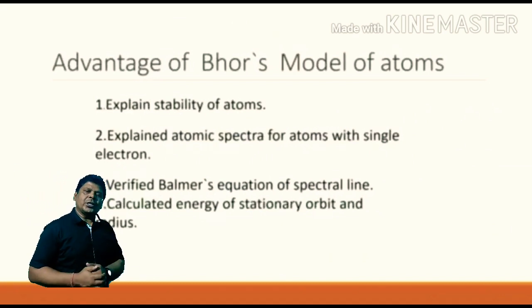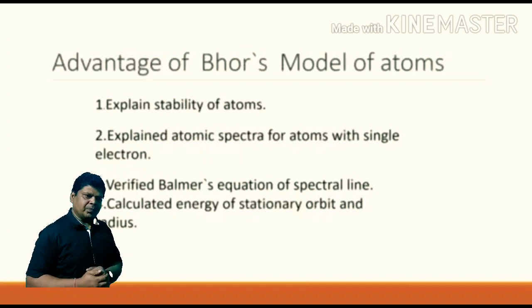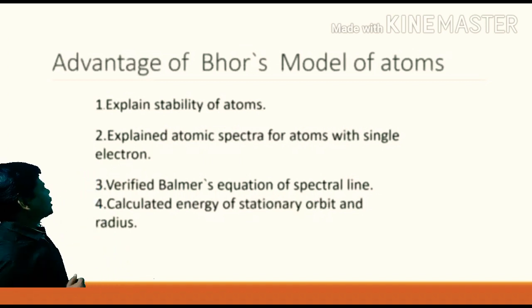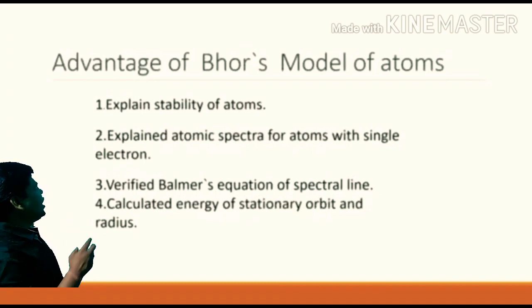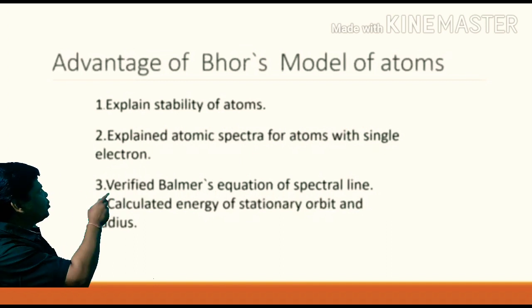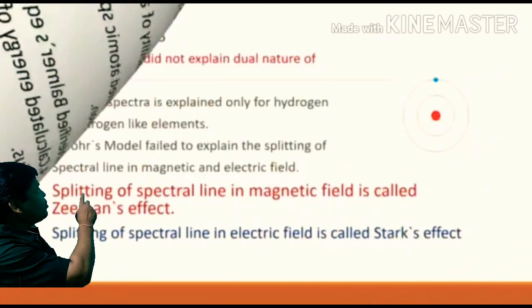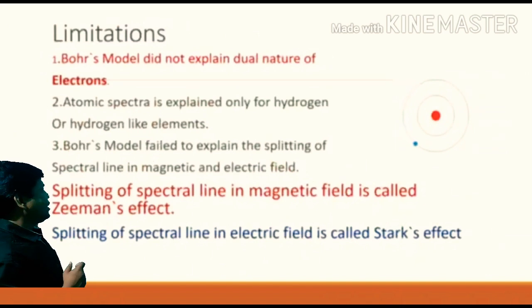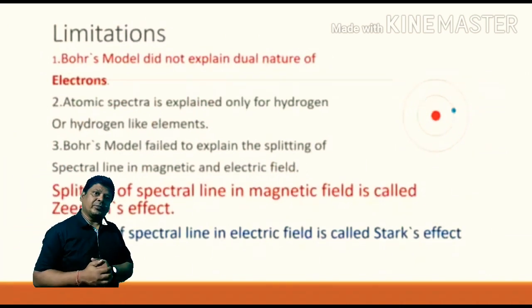Now let us see what is the advantage of Bohr's model of atom. Bohr's model explained atomic spectra. He also explained the stability of atom, atomic spectra, and Balmer's equation for spectral lines, whatever was given by Bohr. All these things are explained.